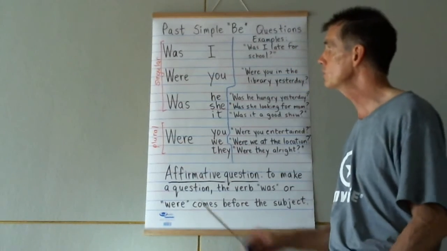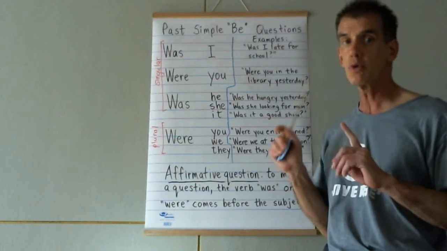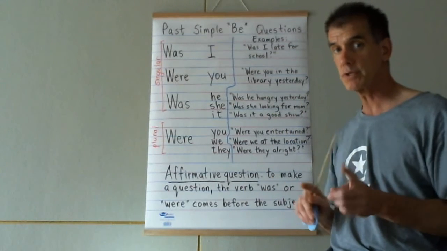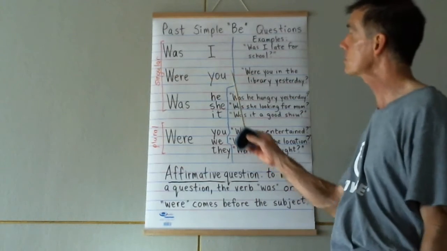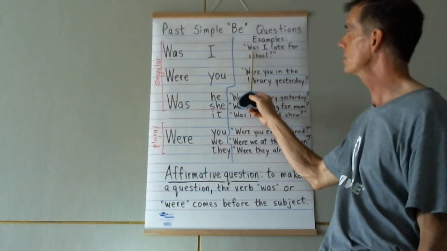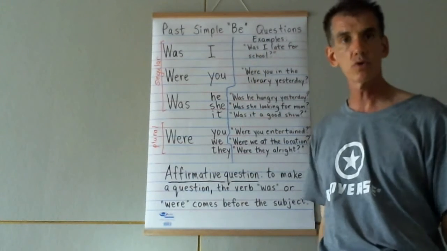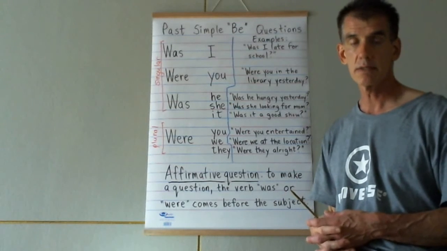So without further ado, if you're asking a question, you just put was or were before the subject to make a simple affirmative question. So, for example, was I late for school? Was I in the right place?